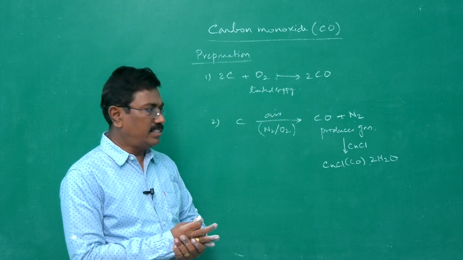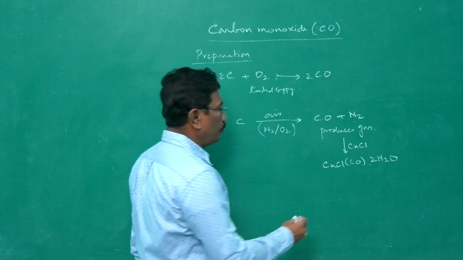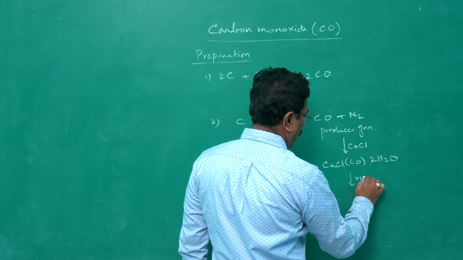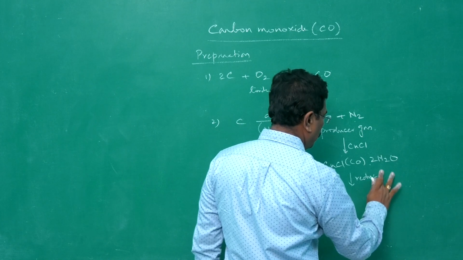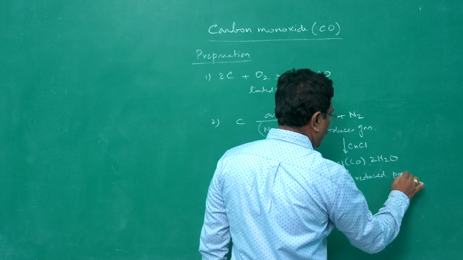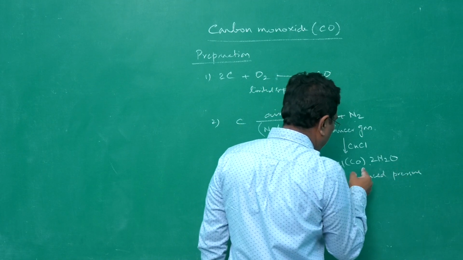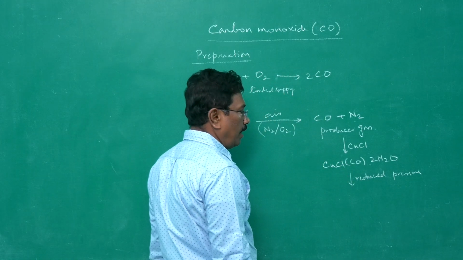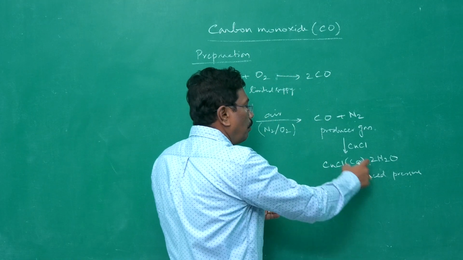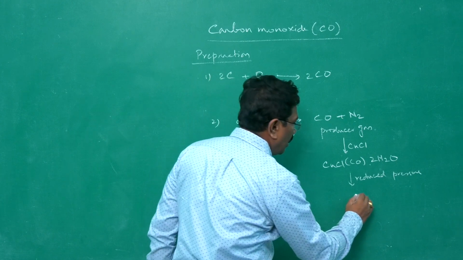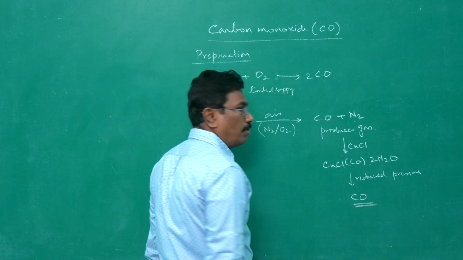When it is passed under reduced pressure, at a pressure carbon monoxide is getting into cuprous chloride. When we reduce the pressure, the carbon monoxide escapes. That carbon monoxide is found to be pure carbon monoxide.